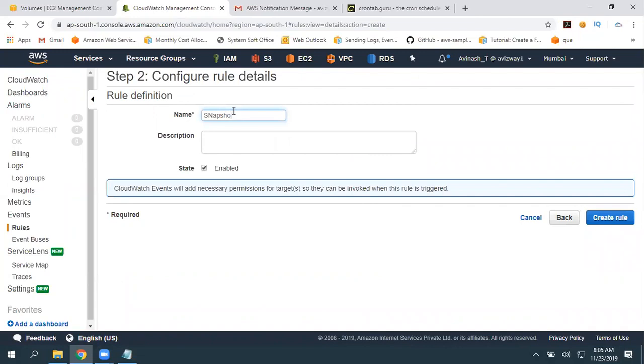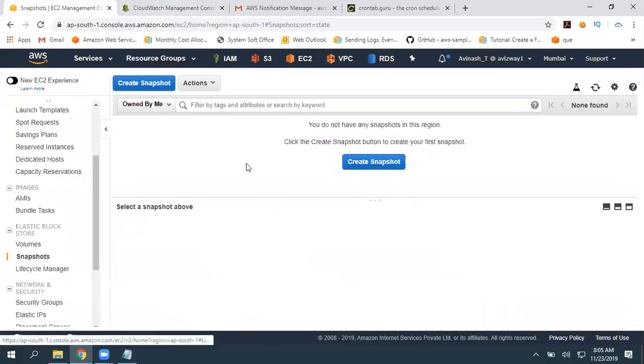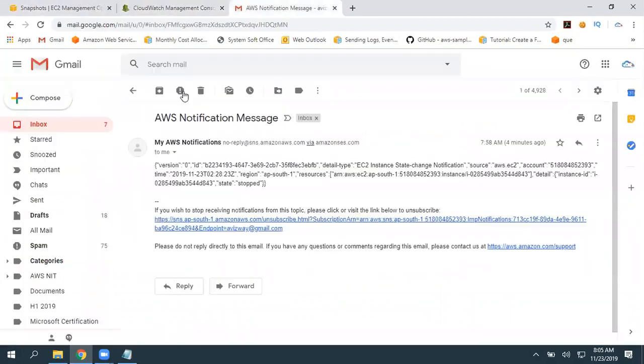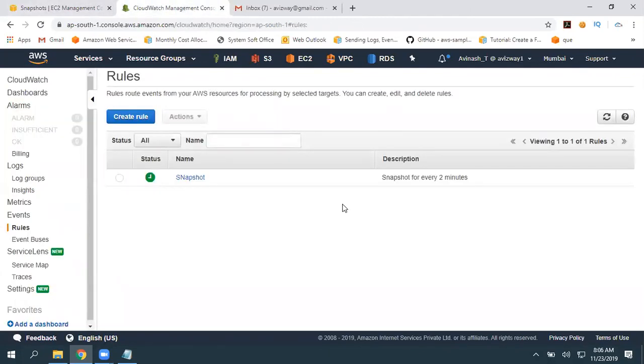Snapshot every 2 minutes. And I'm going to enable this. Click on create rule. So at the moment, I do not have any snapshot. See this? I have created a rule and I triggered that. I created the rule and it is in enabled state. Let's verify, and we are going to get notifications also here. So let's give some time, a couple of minutes, for this action to trigger.